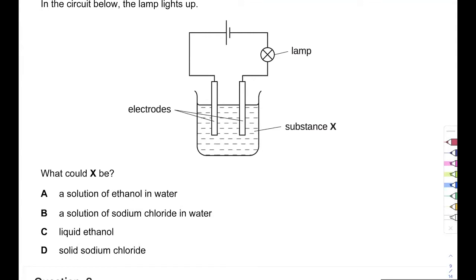Okay. A solution of sodium chloride in water. Does this have ions? Of course it has ions. So will it conduct because of that? Of course it will conduct. So this is the one that provides us with the most ions, and based on that, I can say that this is going to be my answer. Let's still consider the other two. Liquid ethanol will not conduct because it will not have any ions. And then the next one is solid sodium chloride. Again, it will not conduct because it does not have any free ions.